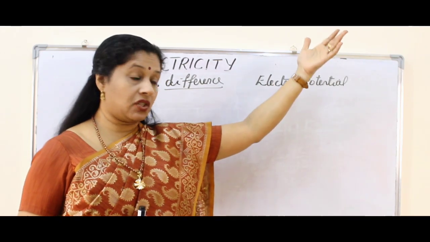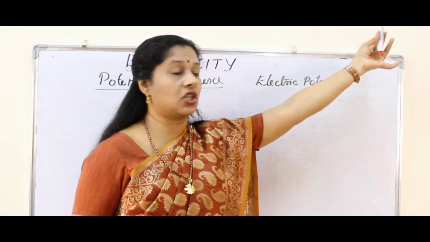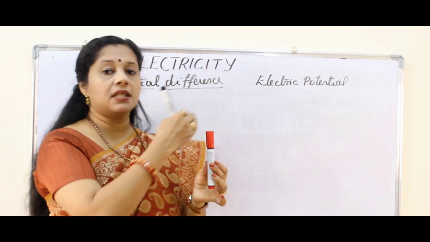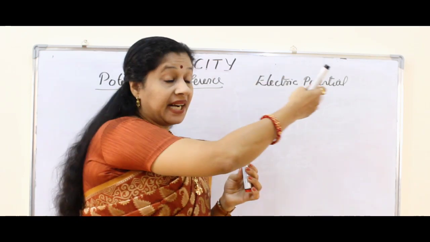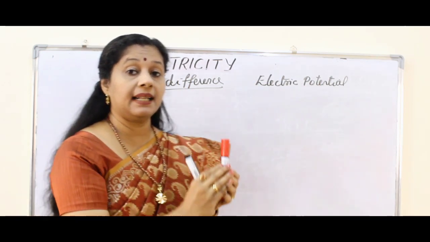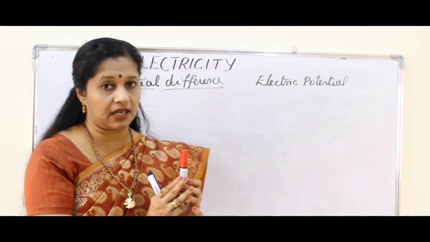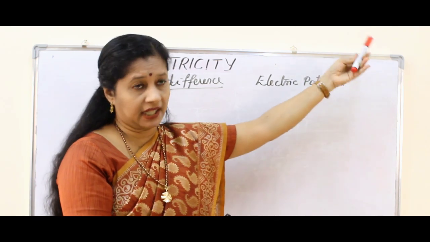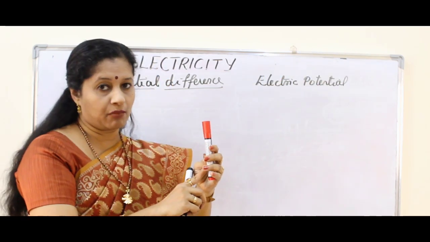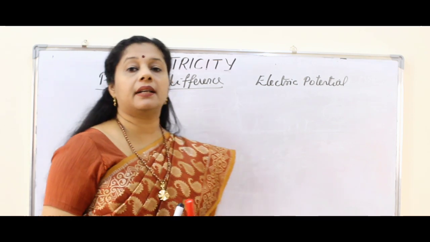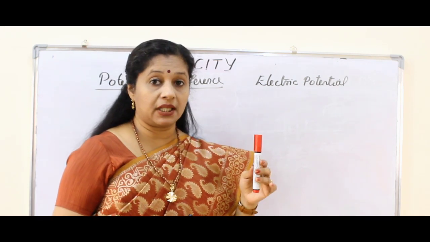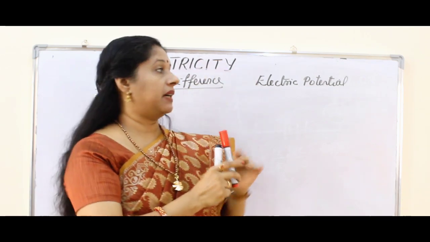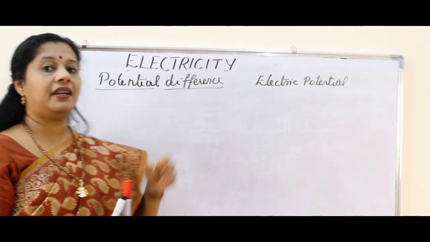At infinity, there is a positive charge. I am bringing that positive charge from infinity to this point. The charge is not coming on its own, I am bringing it here. So for bringing that, what is to be done? Work has to be done, right? I did some work to bring the unit positive charge from infinity to a particular point. That is called the electric potential, the amount of work done in moving a unit charge from infinity to that point.